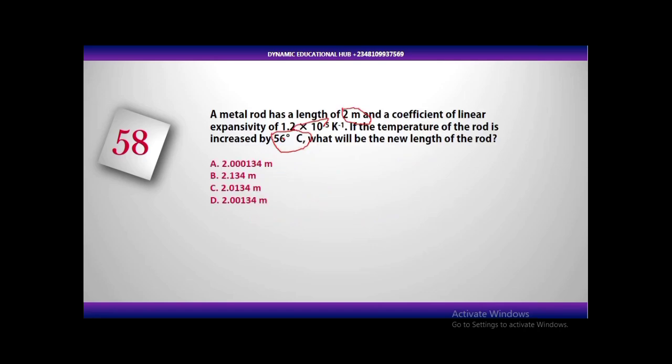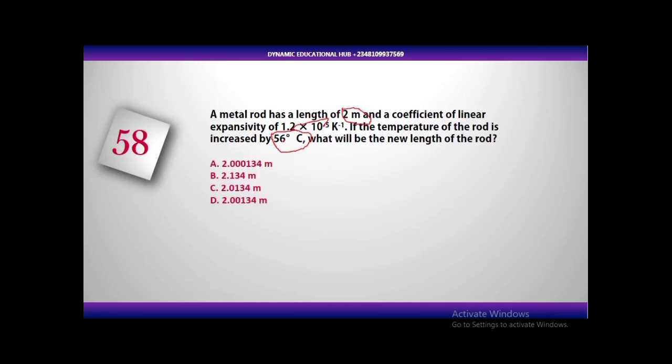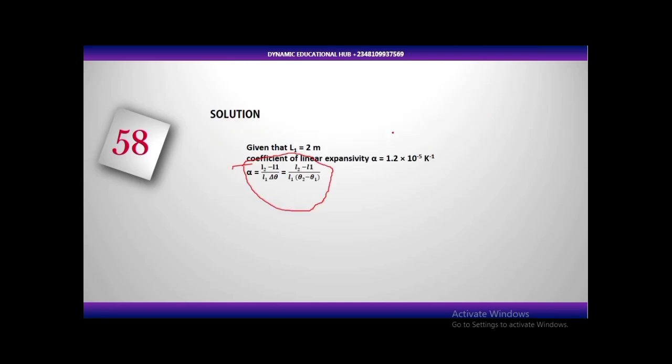Let's go back to the question. Our change in temperature is 56 degrees Celsius. So let's see how to solve that. In the question, we are asked to find the final length. We want to find the new length, which is L2. This is the formula we are using. Now let's try to make L2 the subject of the formula.